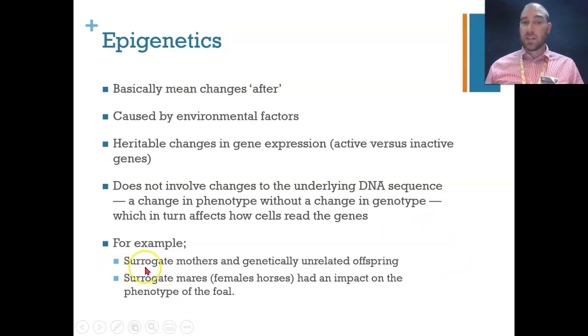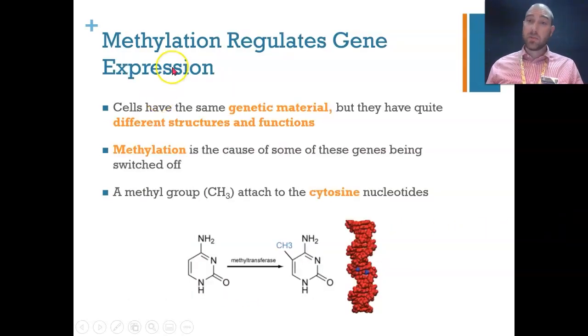So some examples of this: surrogate mothers and genetically unrelated offspring. In a surrogate mother, you have unrelated sperm and egg fertilized into a zygote, inserted into a mother who becomes a surrogate. The experience of the surrogate mother during pregnancy can impact the epigenetics of the offspring that's being produced. This has happened in horses, for example, so we've got some evidence for this from horses. So we're going to talk about methylation first.